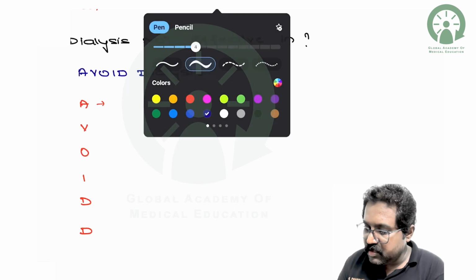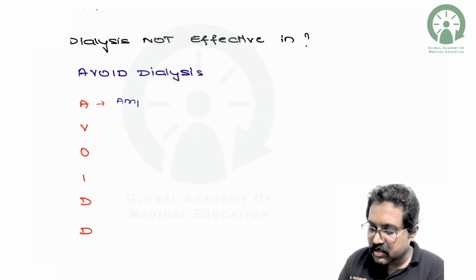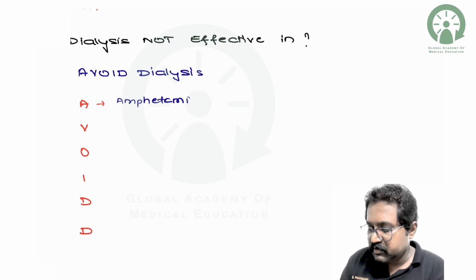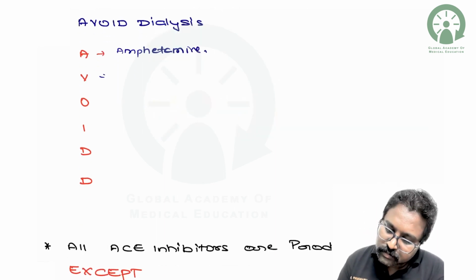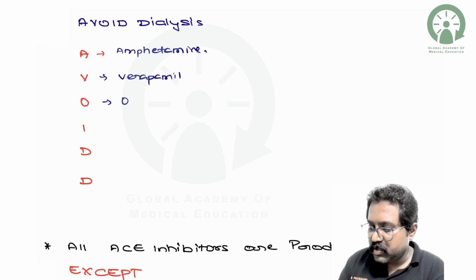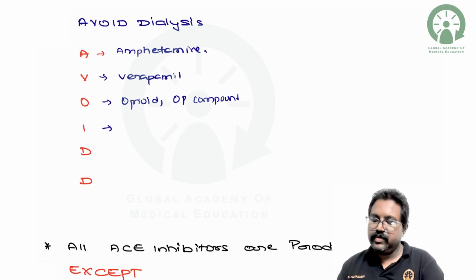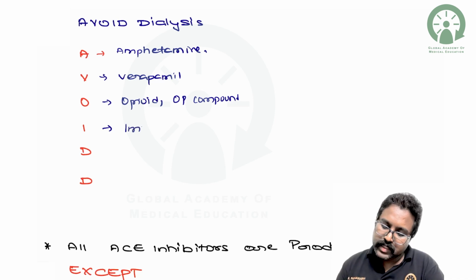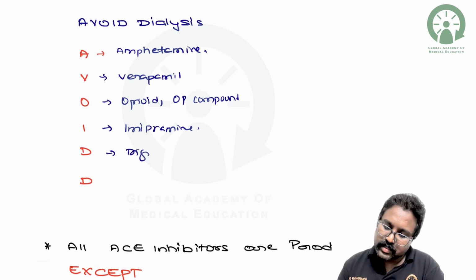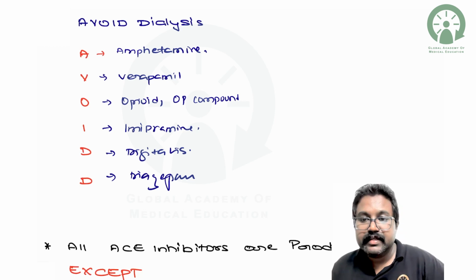The examples will be amphetamine, verapamil, the opioid group of drugs, OP compounds, imipramine, that is tricyclic antidepressants, then you have got digitalis, and diazepam, diazepam and the digitalis.